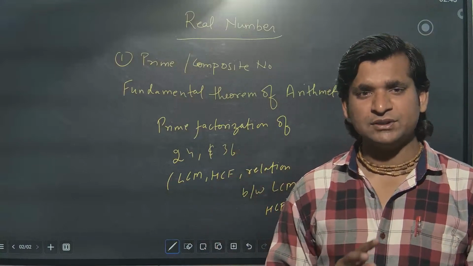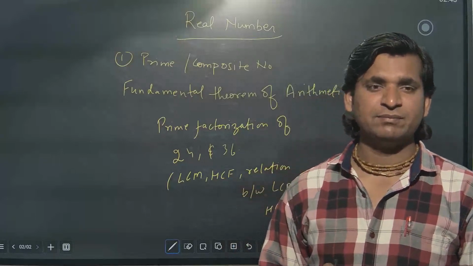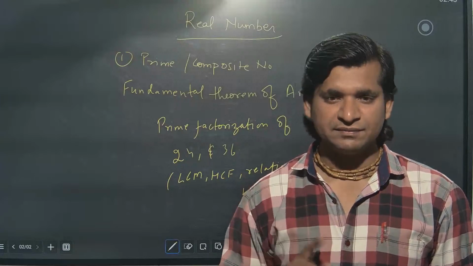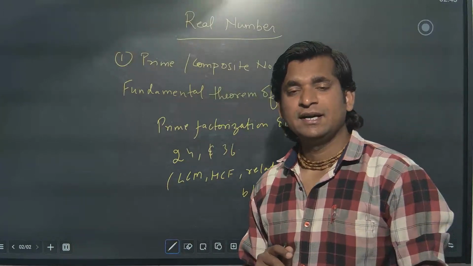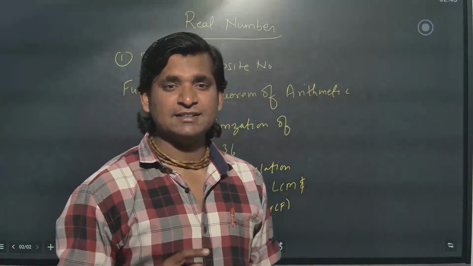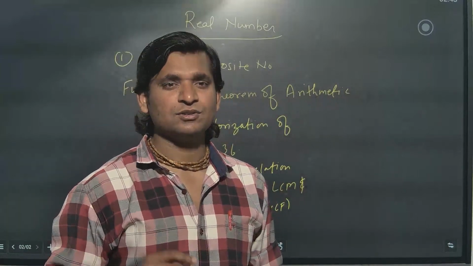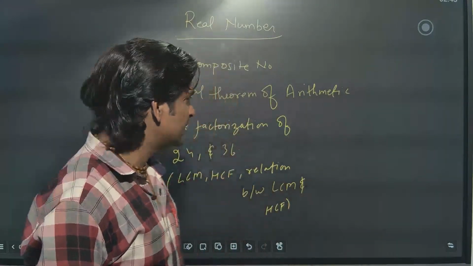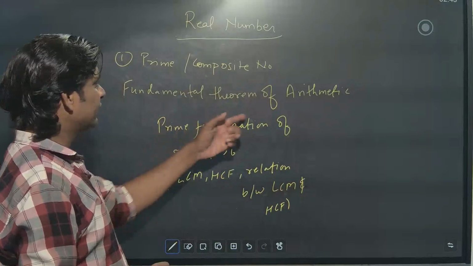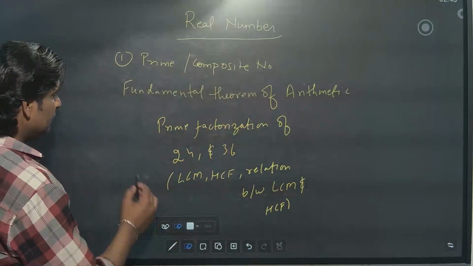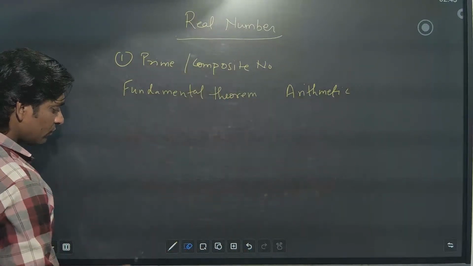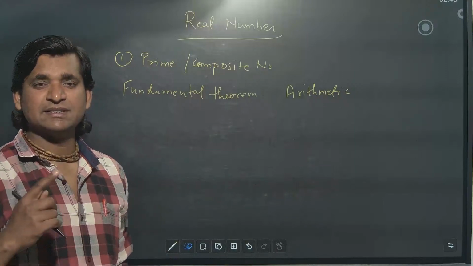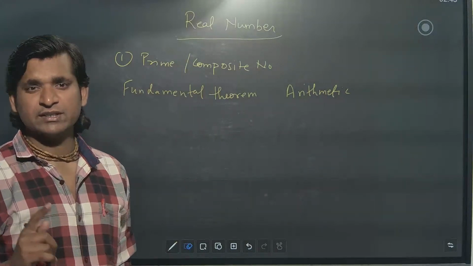This concept is totally based on prime numbers, so prime and composite numbers should be clear. What is a prime number? A number which has only 2 factors, the number itself and 1. A composite number is a number having more than 2 factors. So if 3, 4, 5 or more than 2 factors are there, it is a composite number. Now, what is the fundamental theorem of arithmetic? This is a very important theorem. It says any composite number can be represented as a product of primes.